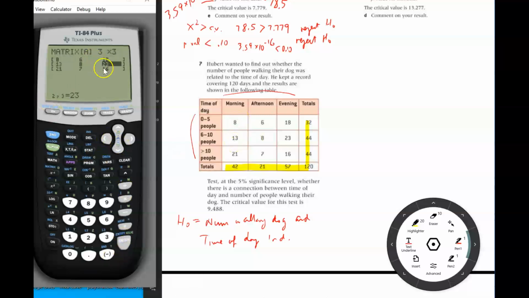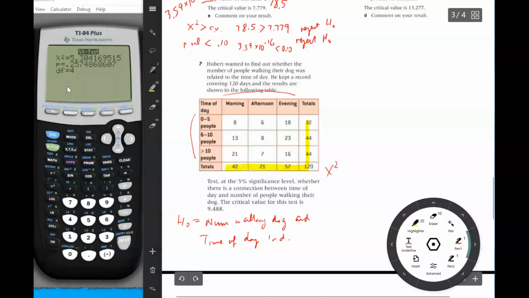Just put in my data into matrix A, so now we go into stat tests, chi-squared test, and we put A, B in for observed and expected, or that's actually what's already there. And we run the chi-squared test, and we have a chi-squared value of 5.30, and the chi-squared value is less than the critical value because the critical value is 9.488, so we accept the null hypothesis. Okay?